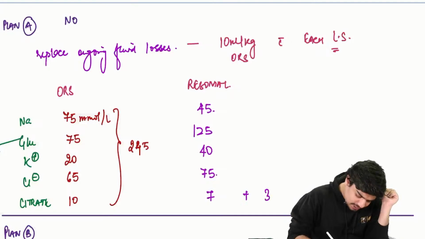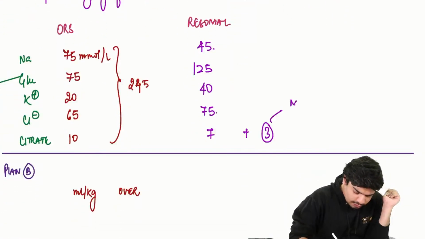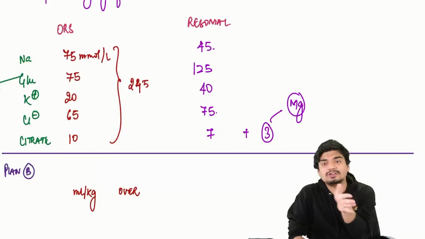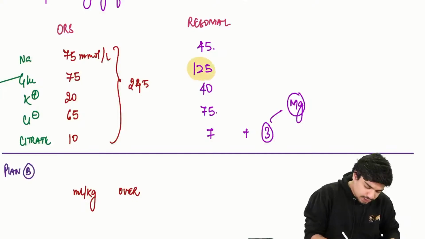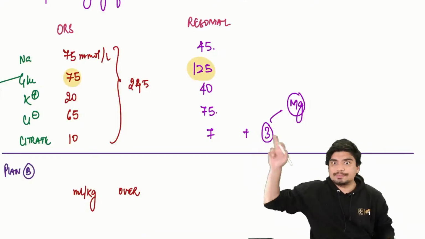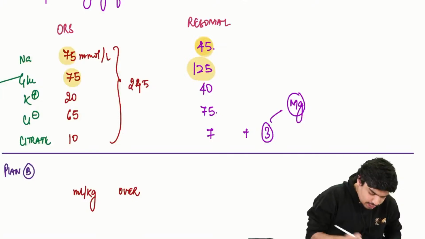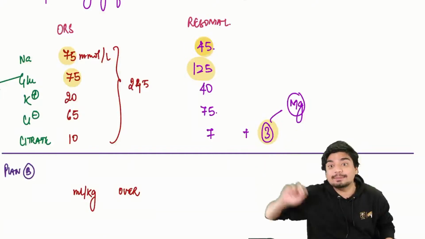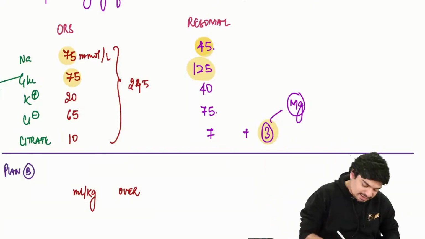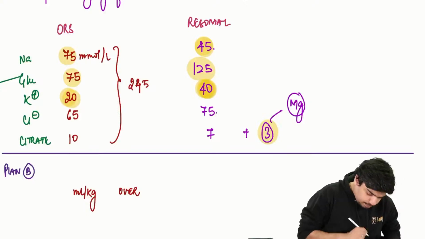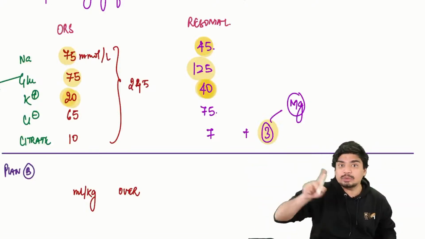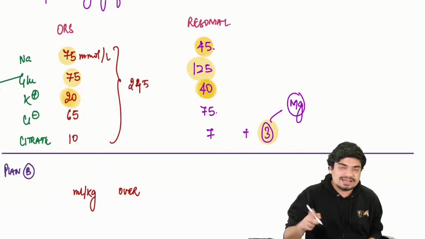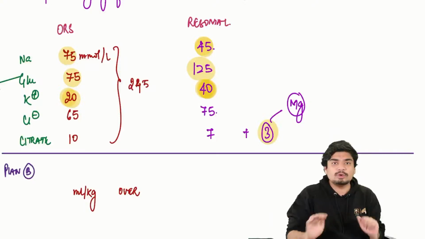Along with that, it will have 3 of magnesium. Remember we said there's going to be hypomagnesemia. So that's how Resomol is different. Glucose is higher because of hypoglycemia risk. Sodium is lower because there was hypernatremia. There is magnesium because there was hypomagnesemia. And potassium is also higher, 40 in Resomol, 20 in ORS. Why? Because hypokalemia was there in SAM. So that's how Resomol is different from normal ORS.